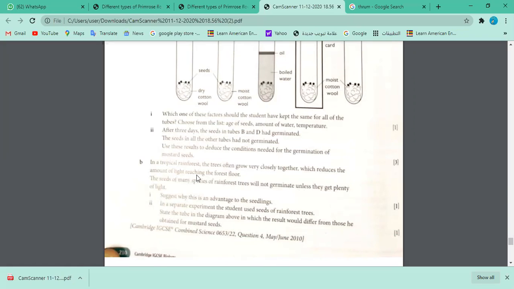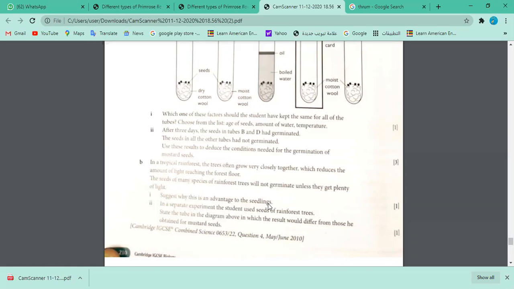Even if the seeds fall on the ground, everything is fine, the seed is there, but they are not receiving proper light. Although light is not needed for germination, in the rainforest this plant will not grow. Germination may take place initially, but they will not survive. The plant will die because there is not plenty of light. So suggest why this is an advantage to the seedlings.